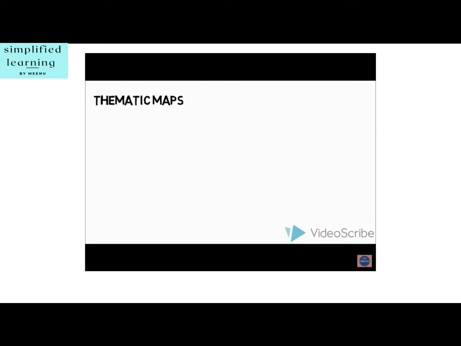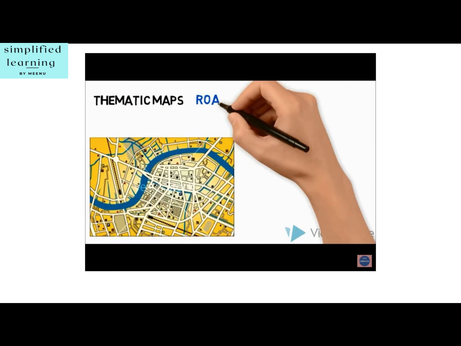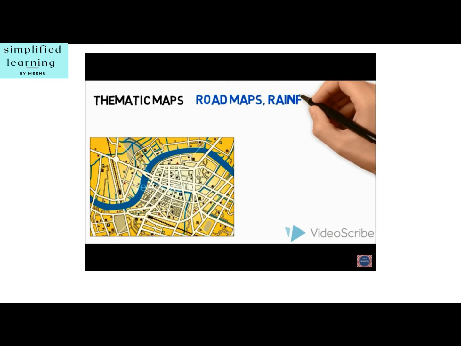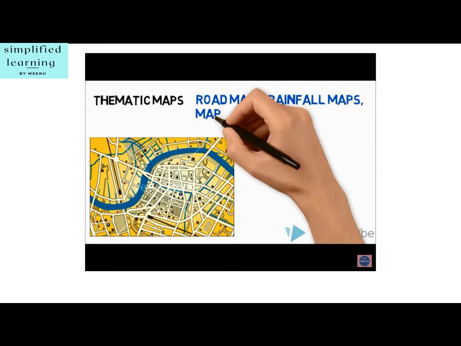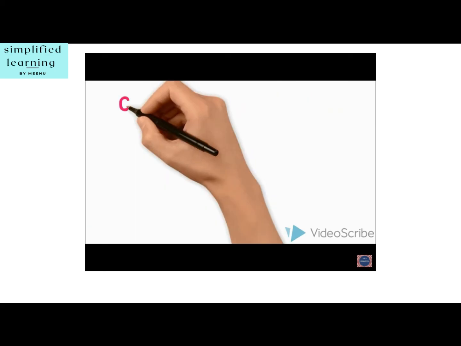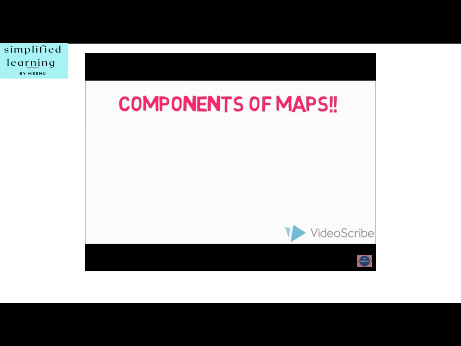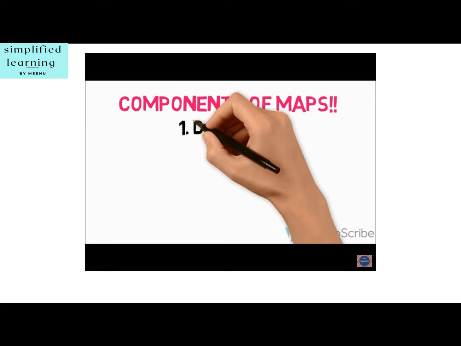3. Thematic maps. Some maps focus on specific information, such as road maps, rainfall maps, maps showing distribution of forests, industries, etc. These are known as thematic maps. Components of maps. There are 3 components of maps: distance, direction and symbol.